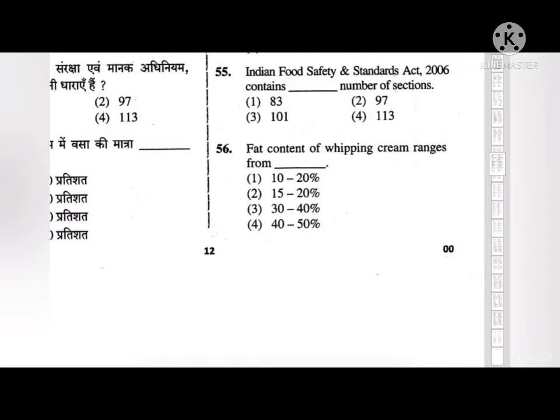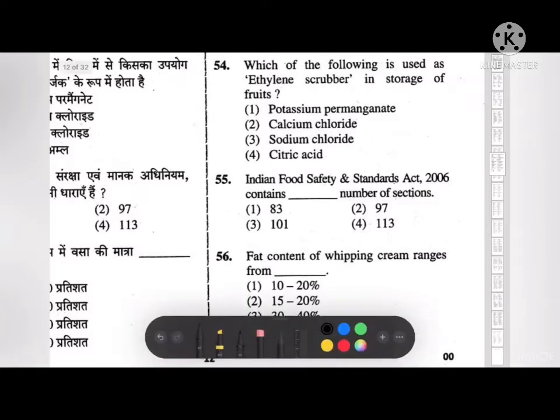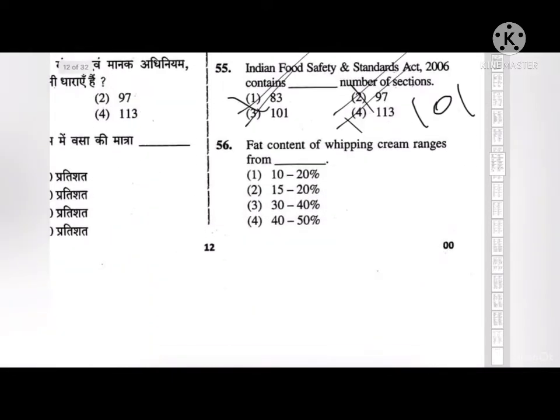Next, fat content of whipping cream ranges from option 1, 2, 3, and 4. The correct answer to this is first. Sorry, I have left a question. Okay. Indian Food Safety and Standards Act 2006 contains dash number of sections. Option 1 83, option 2 97, option 3 101, and option 4 113. The correct answer to this is 101. Next, fat content in whipping cream ranges from 10 to 20%, 15 to 20%, 30 to 40%, and 40 to 50%. The correct answer to this is 30 to 40%.